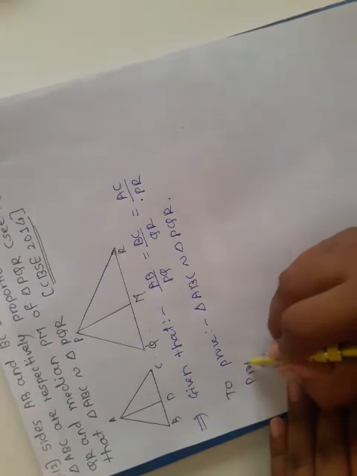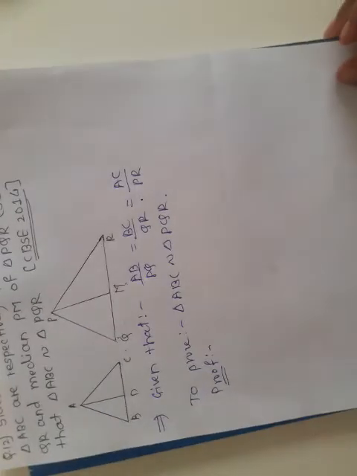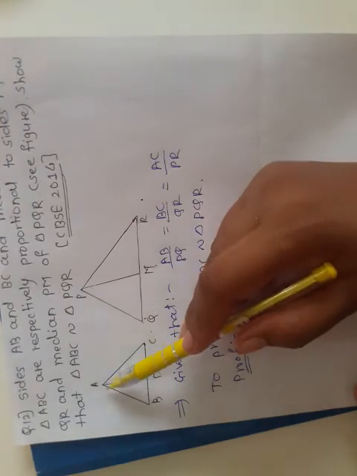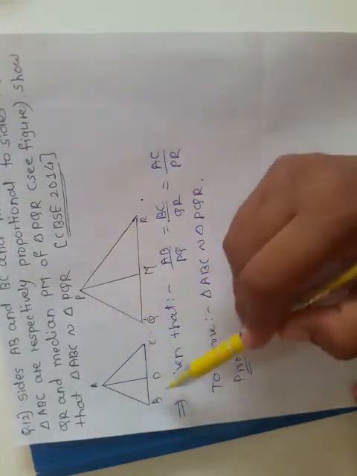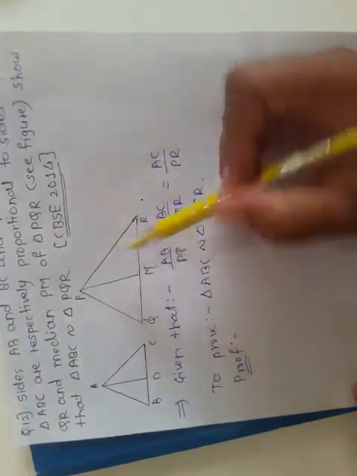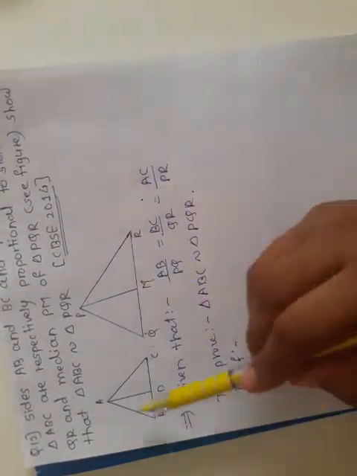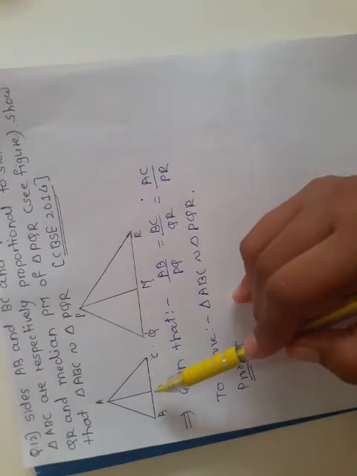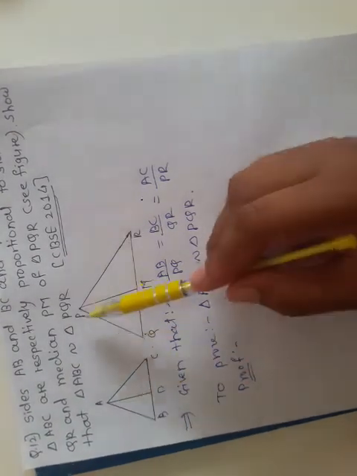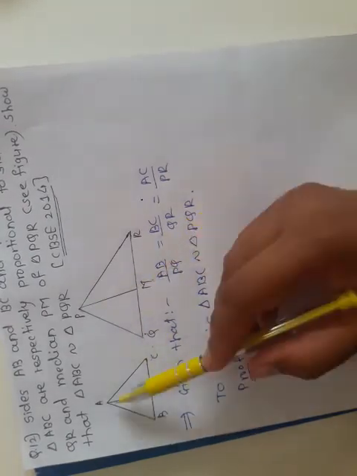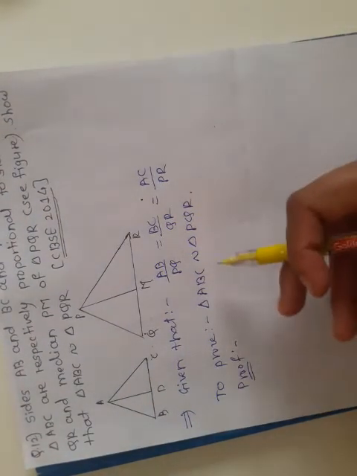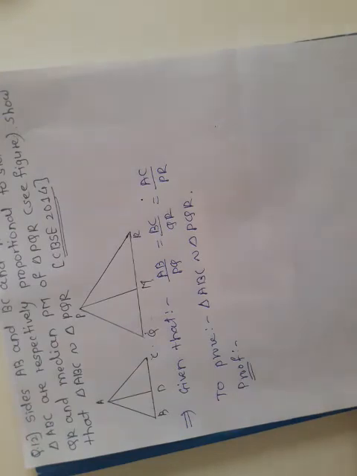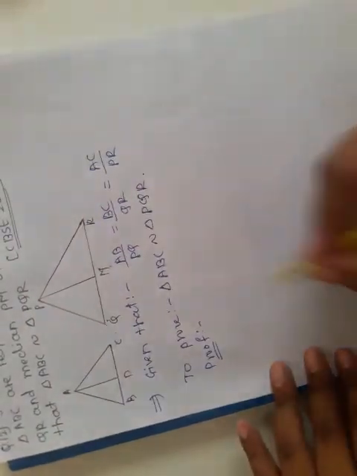So start the proof. How can we prove that? First, what is given to us? The ratios AB upon PQ, BC upon QR and AD upon PM are given to us. First we have to prove that triangle ABD is similar to triangle PQM, because the ratio of AD and PM is given to us. So first take these two triangles and prove that they are similar triangles. Once we prove that, we can follow the next steps.